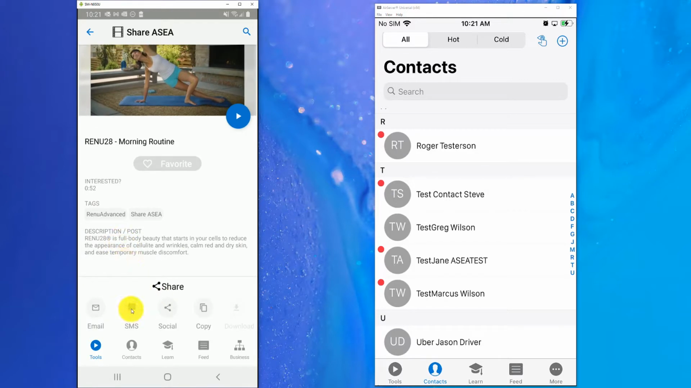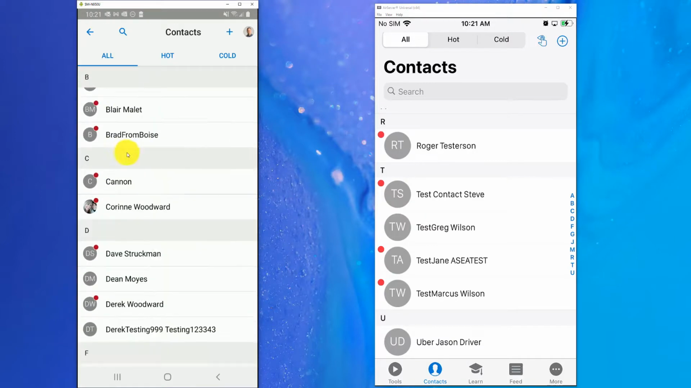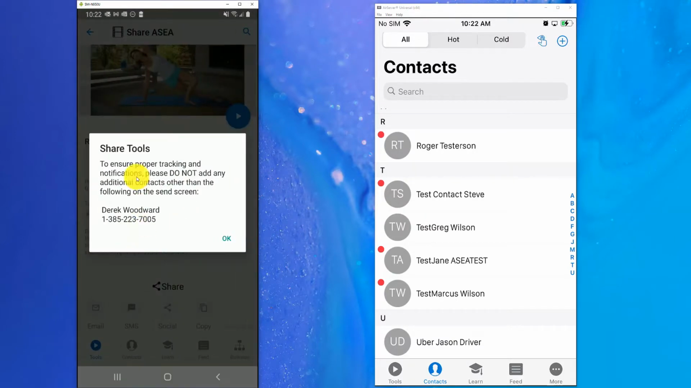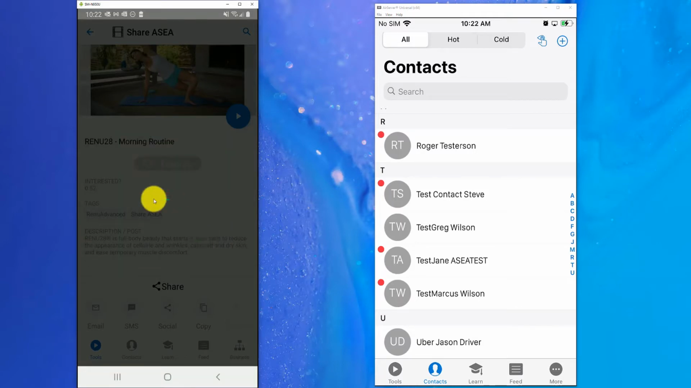So let's go through the process of sharing this via text message. Let's click on SMS, and we're just going to share it with myself here. Now this next screen that comes up tells me to make sure I'm only sharing this with Derek Woodward, because there is some special magic tracking information in the link. When Derek opens this, the app user is going to get notified that Derek is watching the video and he's seen at least a percentage of the video. I'll show you a little bit more of that in just a second. So let's hit OK on that.